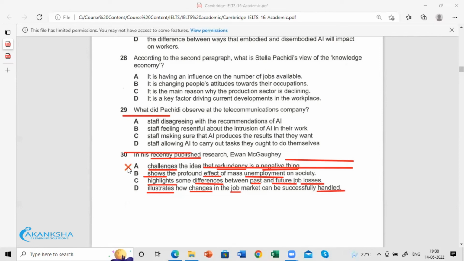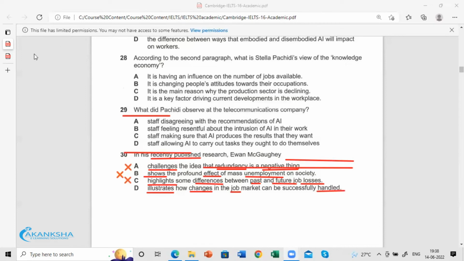And shows the profound effect of mass unemployment on society? No, he doesn't talk about any effect on society. And highlights the difference between past and future? Definitely not. He doesn't mention that.